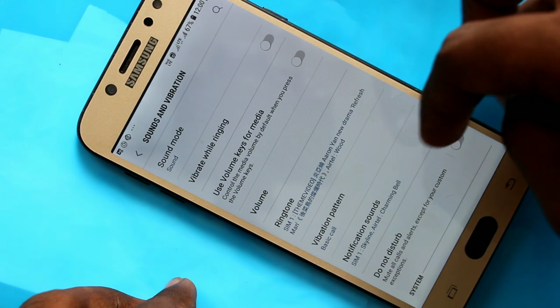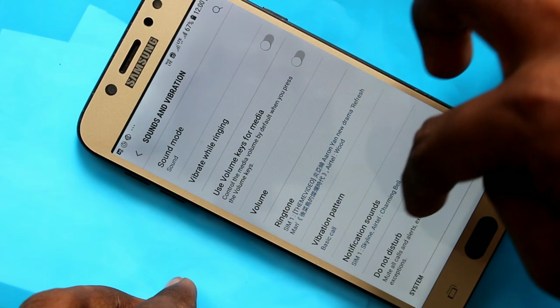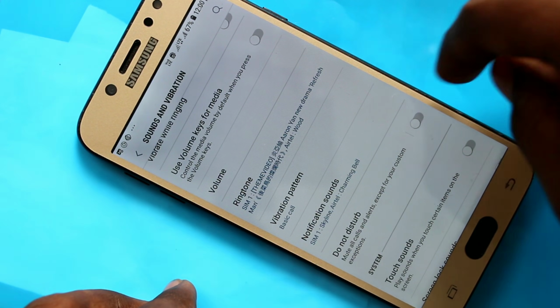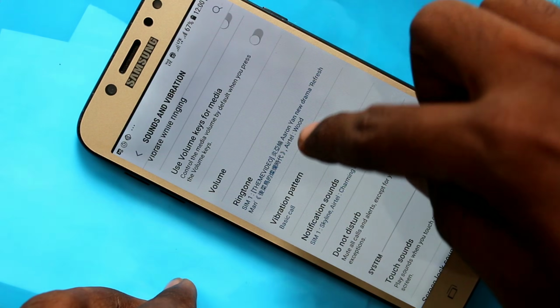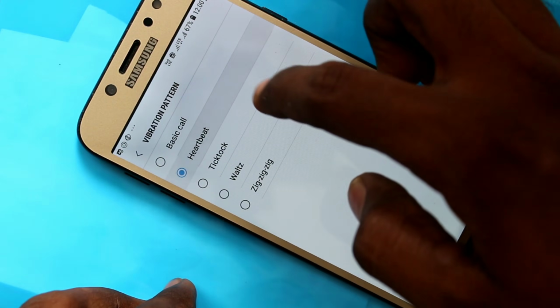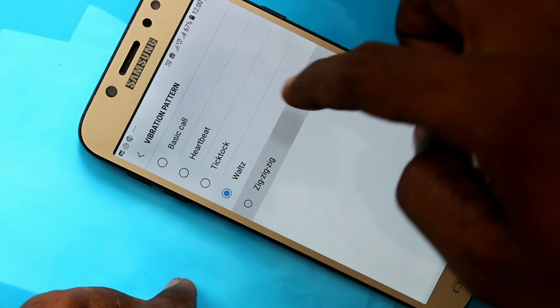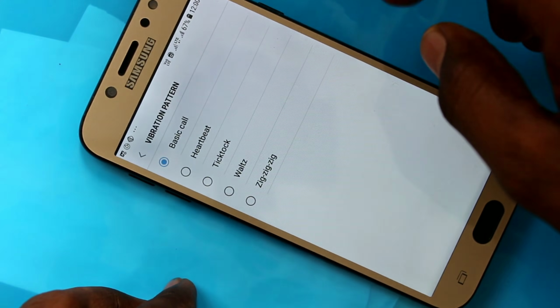In the similar way, you can set other tones, that is notification sounds. You can also set vibration pattern. Just select from the options.